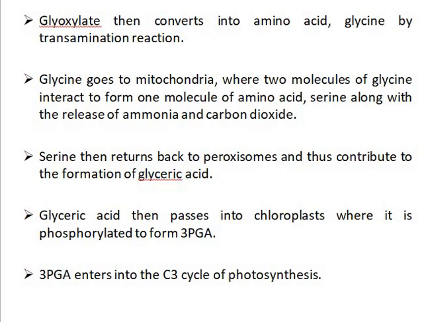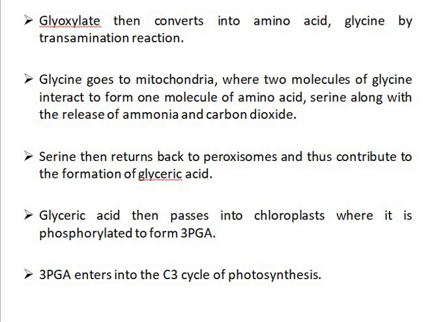Glyoxylate then converts into the amino acid glycine by a transamination reaction. Then the glycine goes to mitochondria, where 2 molecules of glycine interact to form 1 molecule of the amino acid serine, along with the release of ammonia and carbon dioxide. Serine then returns to peroxisomes and thus contributes to the formation of glyceric acid.